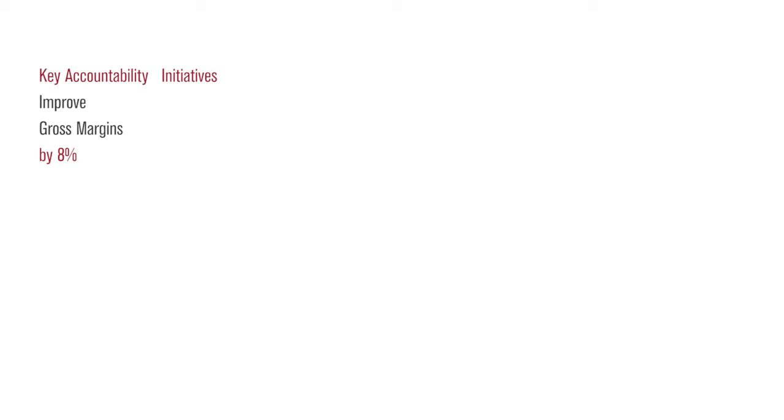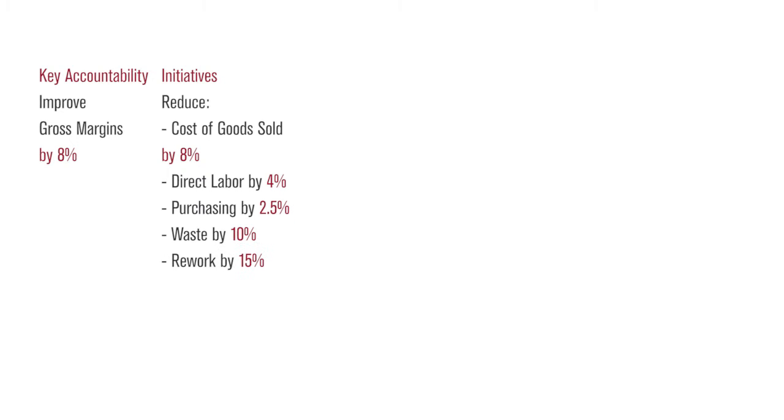Next is initiatives. By that, I mean how things would get done. It's critical that initiatives have some form of measurement as well. In this case, the manager must reduce cost of goods sold by 8% in order to improve gross margins by 8%, and therefore is provided categories that must also be reduced within cost of goods sold.